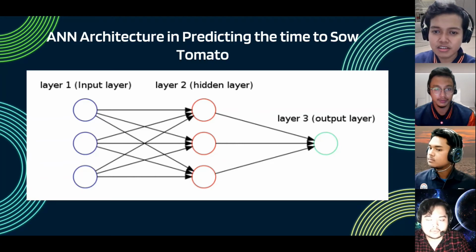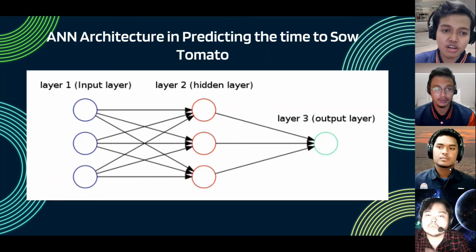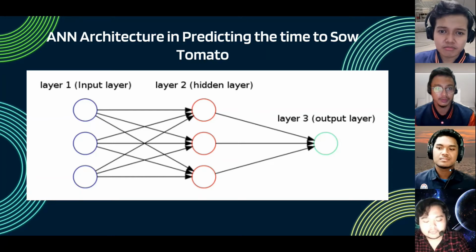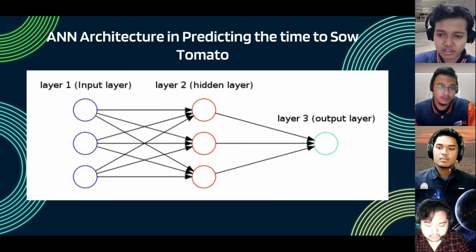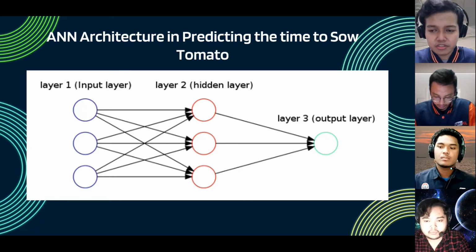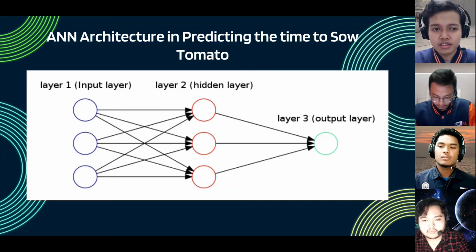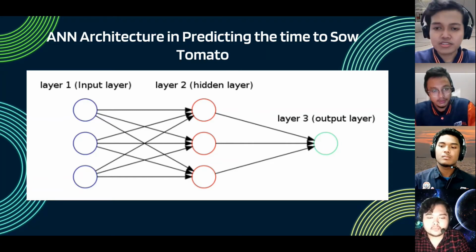This is required to make the prediction at the output. The diagram represents multiple layer connections like a spider web. The input contains nodes connected to the hidden layer, and the output is connected to the input through connection weights. By doing so, it will predict a better time to sow the tomato, on which day, at which time, and at the right temperature, based on prediction of the weather forecast. All right, next slide.